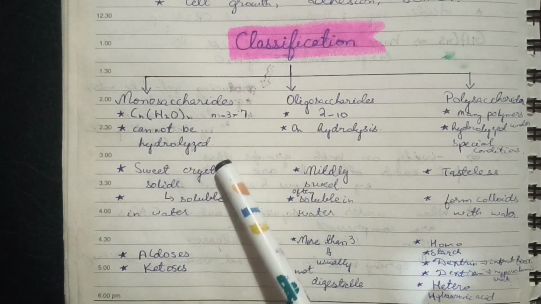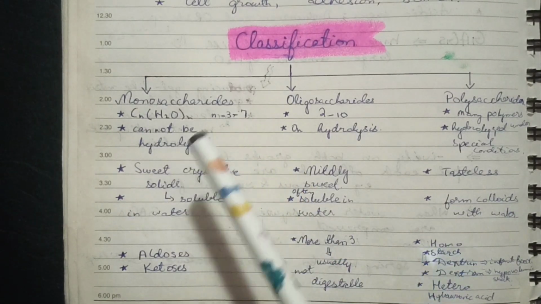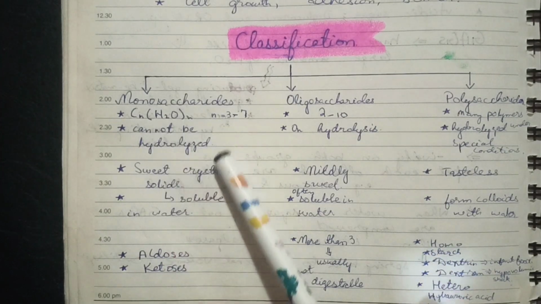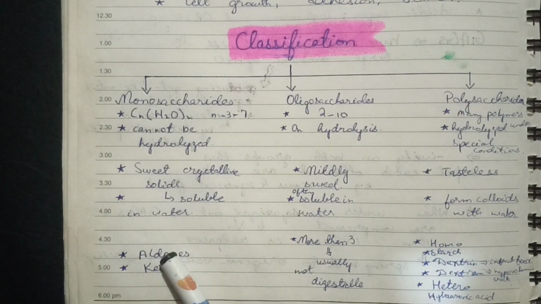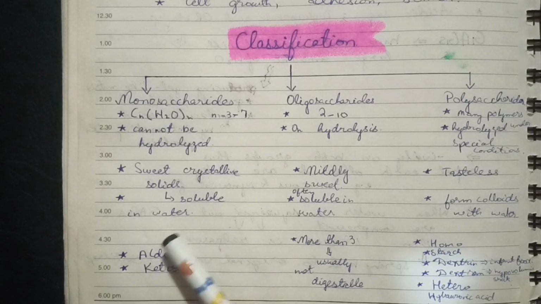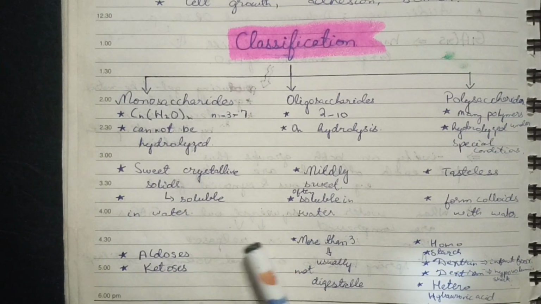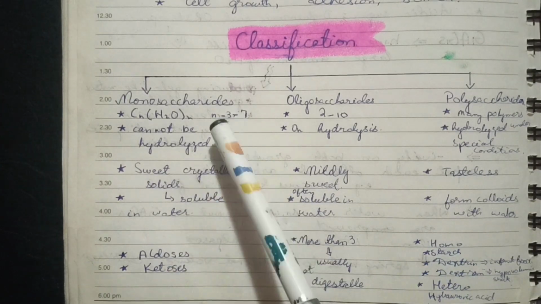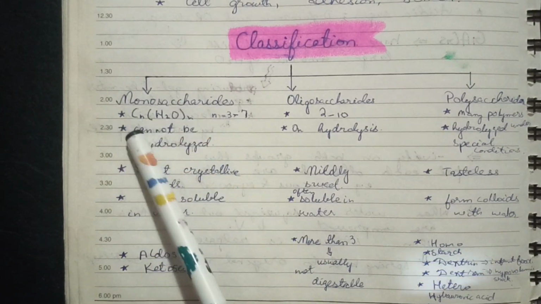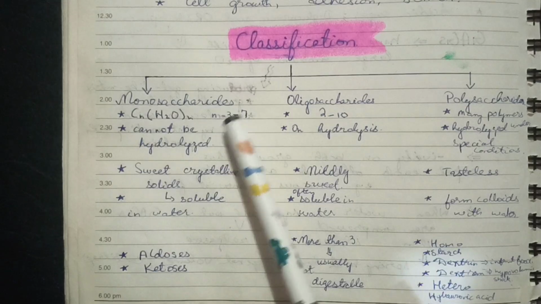Okay, so they cannot be hydrolyzed and they are sweet in taste and are crystalline solids and are soluble in water, and they occur either as aldoses or as ketoses. So if they have an aldehyde group, they will be called aldoses, or if they have a ketonic group, they will be called ketoses. The number of n here, or the number of carbon atoms, will range from 3 to 7.